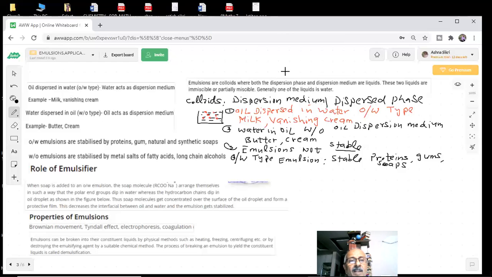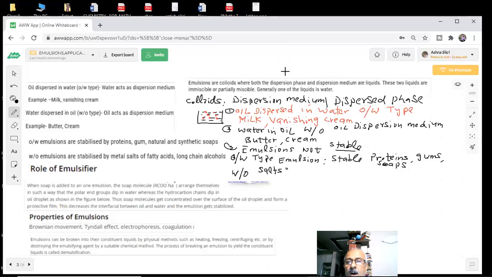For water in oil, they will ask you a question: what are the stabilizing agents or emulsifiers which you have to add in order to stabilize water in oil type of emulsions? If you want to stabilize water in oil type emulsions, you will add salts of fatty acids and long chain alcohols.